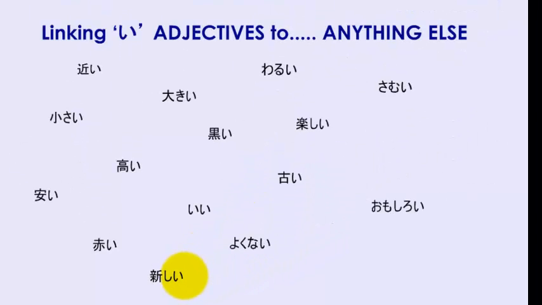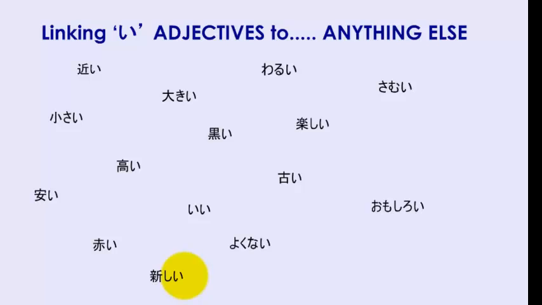Yasui, cheap. Akai, red. Yokunai, negative of ii, so that means not good. Atarashii, new. Right, we're going to learn how to make an e adjective into its te form. That's how you link an adjective to something else. You should be familiar with the te form of verbs, and that does the exact same job.